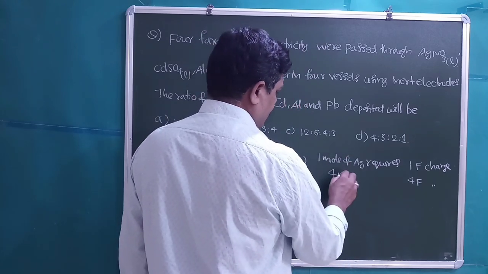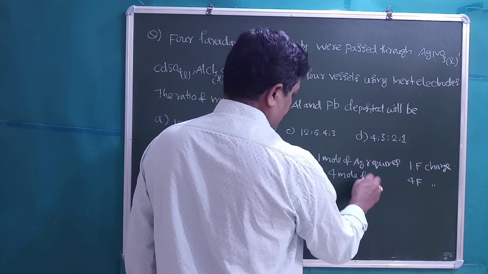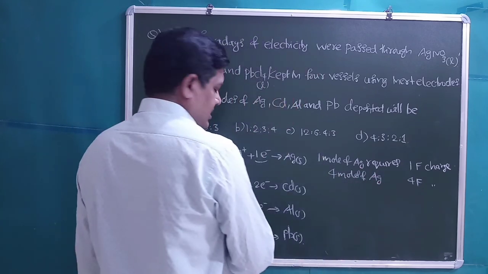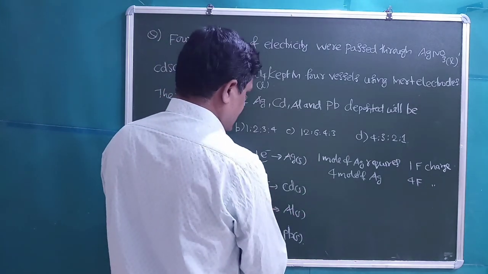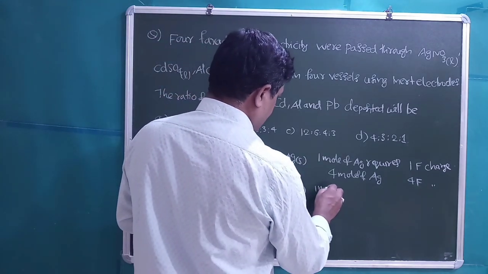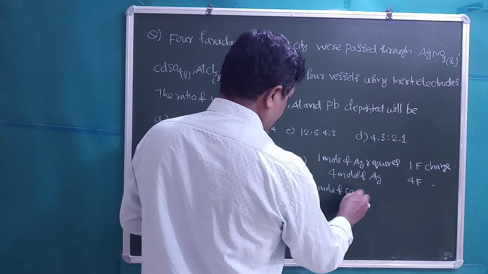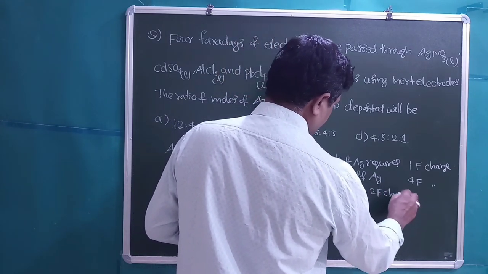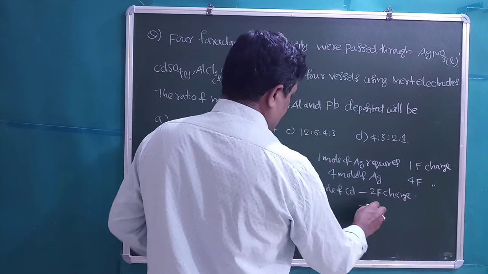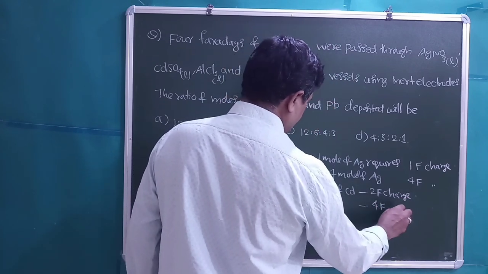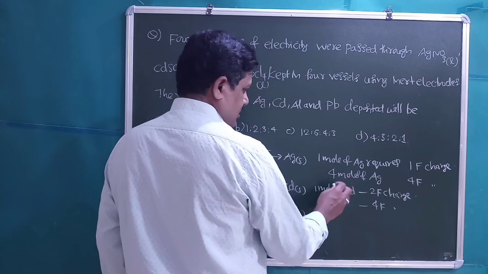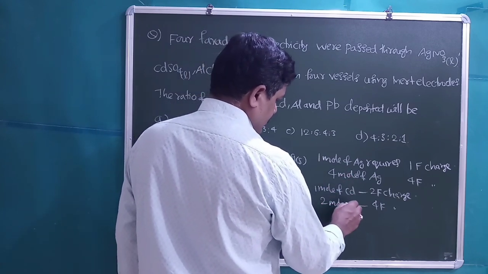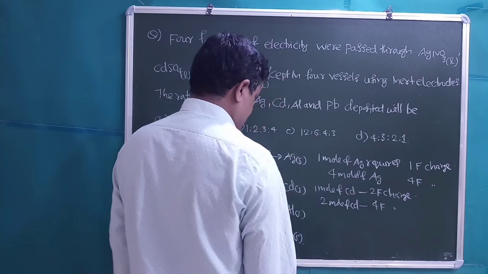That is the same, 4 moles of silver can be deposited. Now for the Cd plus 2, 1 mole of Cd requires 2 Faraday charge. Then when we pass 4 Faraday charge, how many moles of Cd will be deposited? That is 2 moles of Cd.